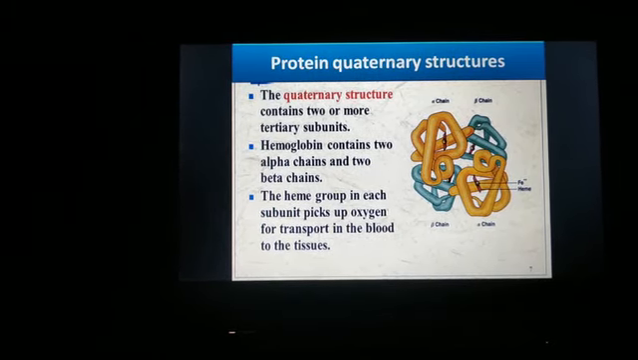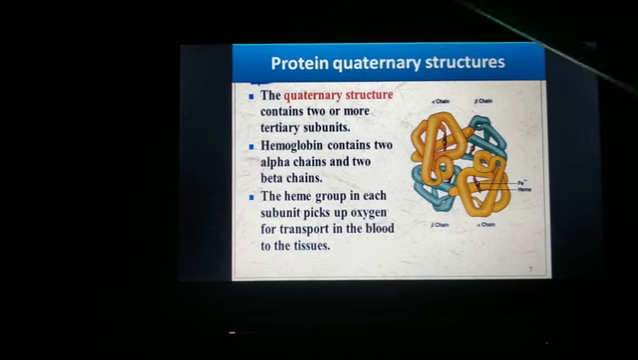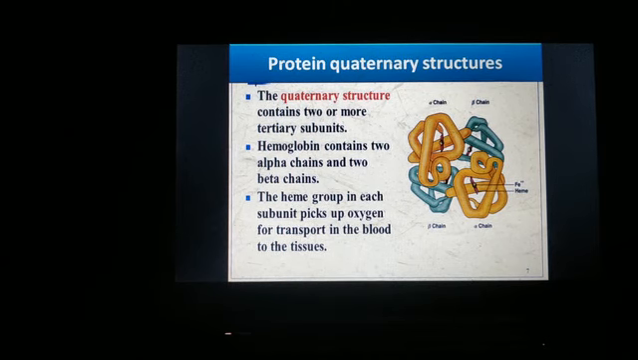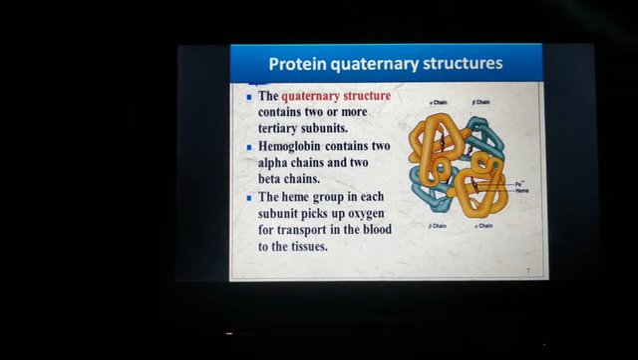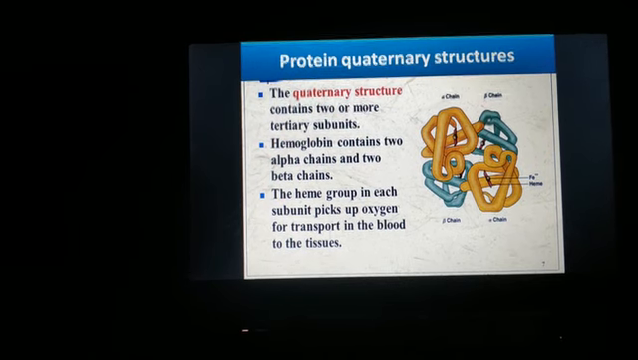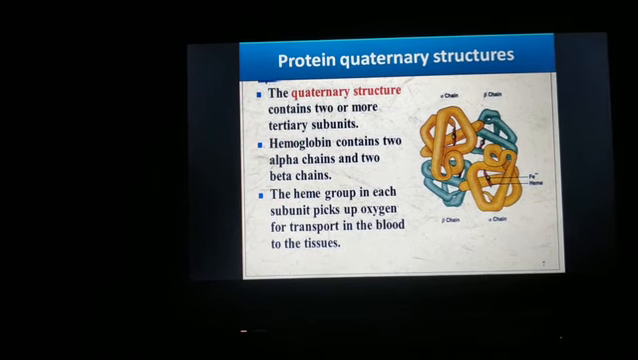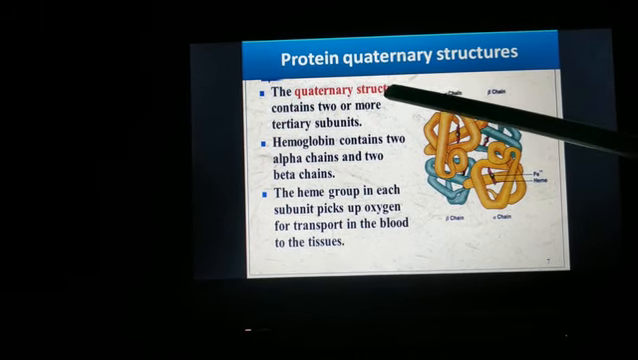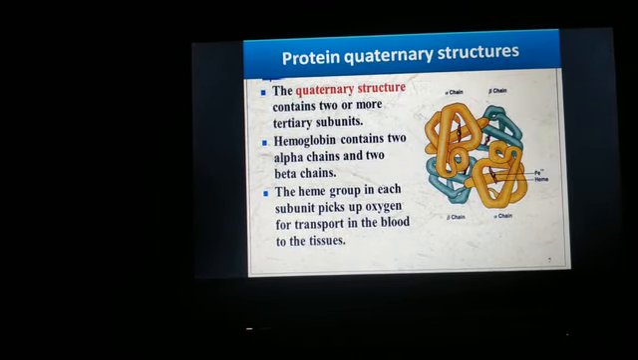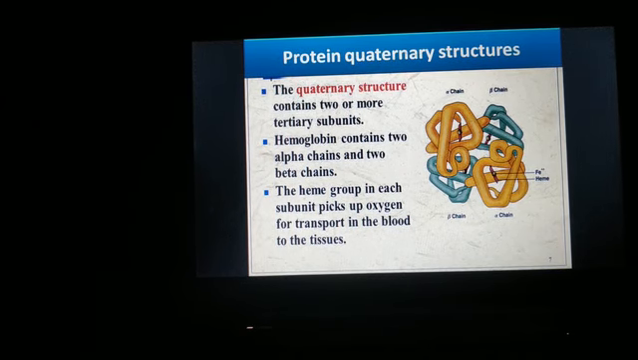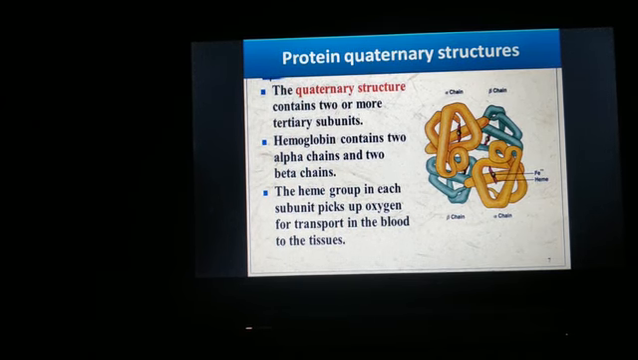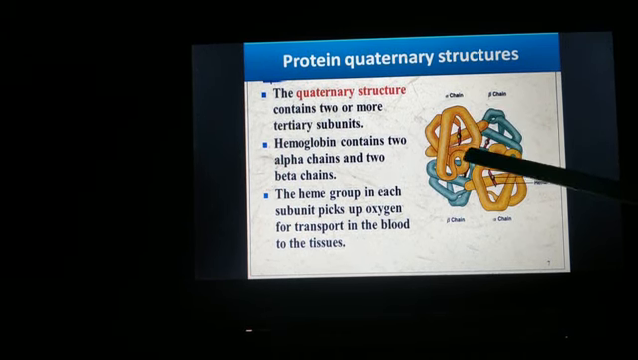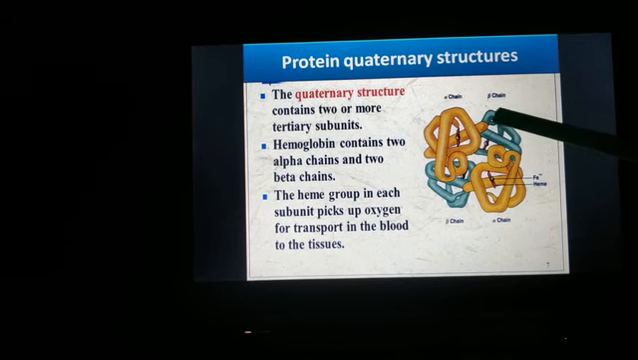The last one is quaternary structure. The quaternary structure of protein contains 2 or more tertiary subunits. So here 2 or more tertiary subunits will combine to form a quaternary structure. One such example is hemoglobin. Hemoglobin contains 2 alpha chains and 2 beta chains. Here you can see the diagram, the alpha chain and the beta chain.